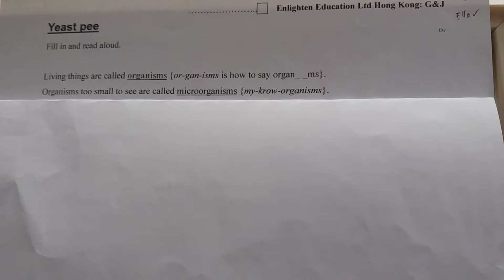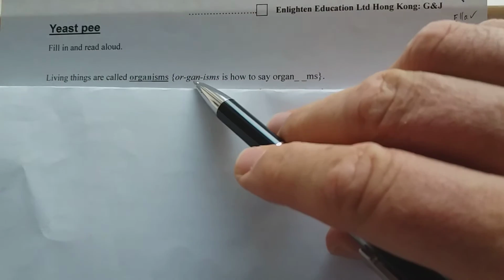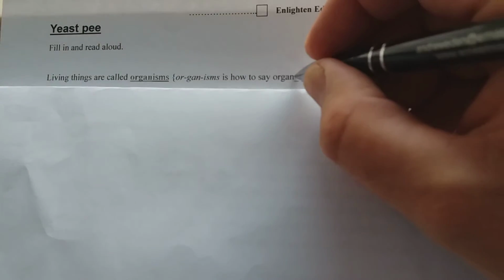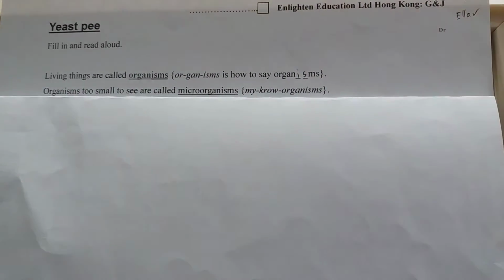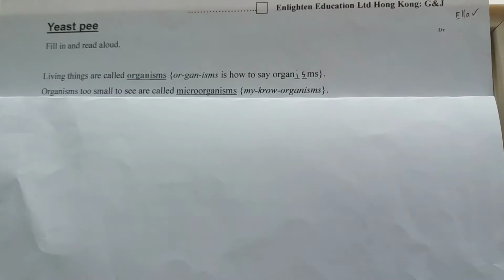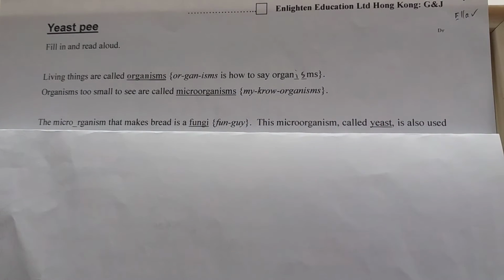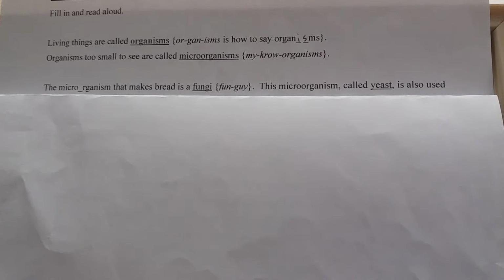Yeast. Living things are called organisms. Organisms, too small to see, are called microorganisms. Microorganisms that make bread. The microorganism that makes bread